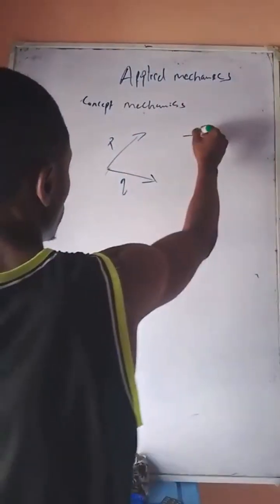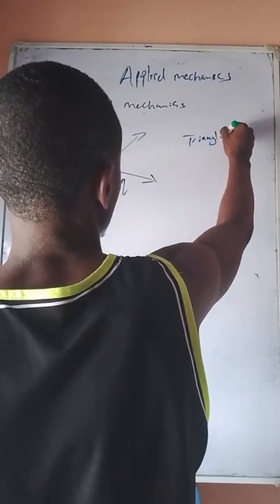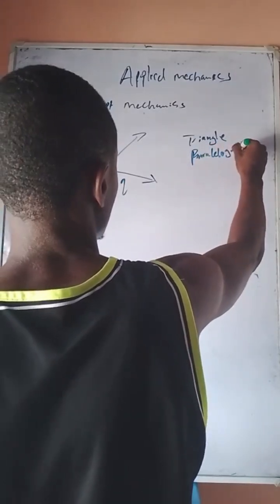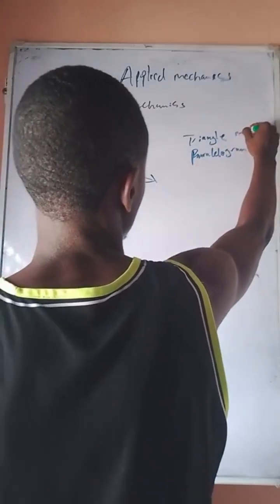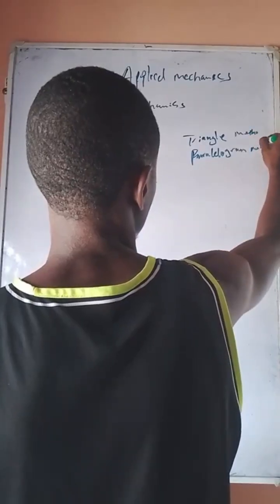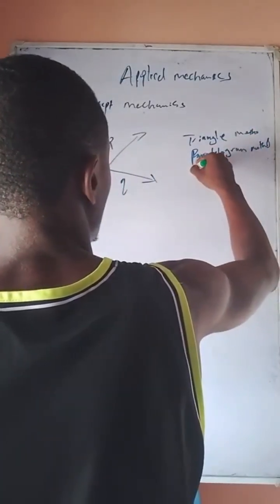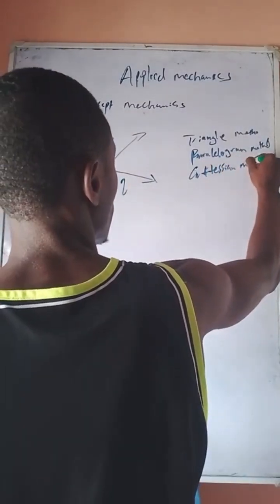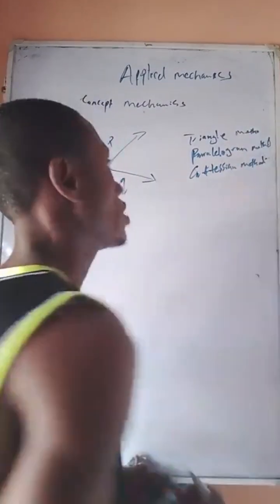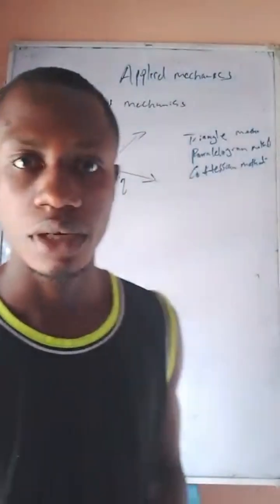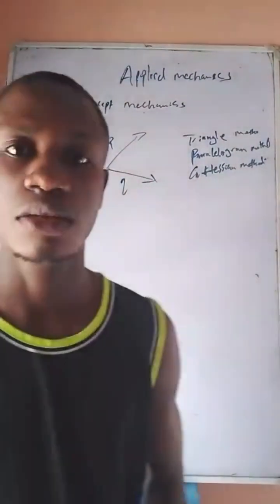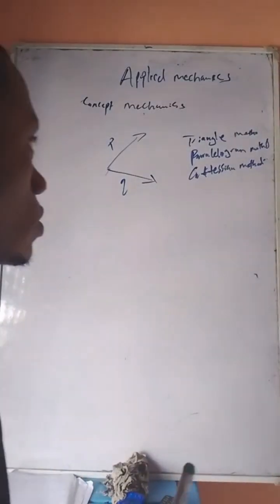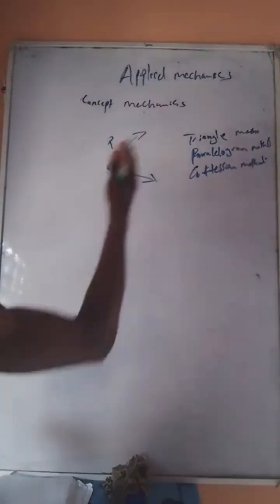The triangle method, the parallelogram method, and the Cartesian method. So these are the methods we can use to solve vectors. So let's try the triangle.